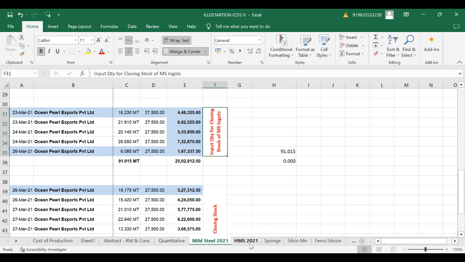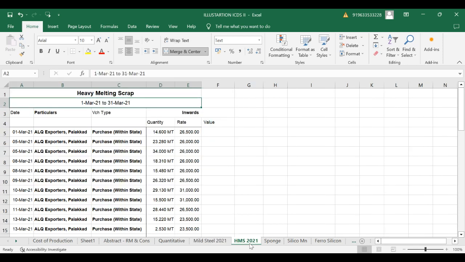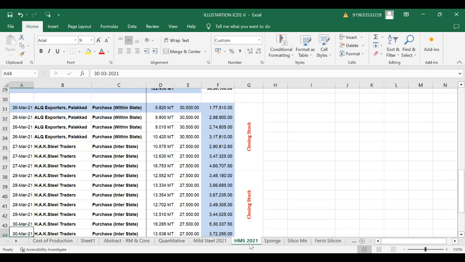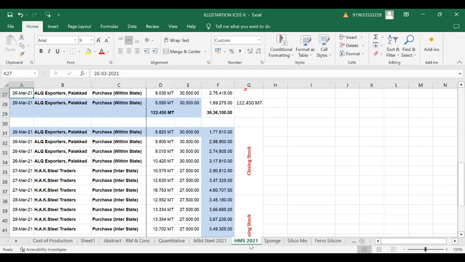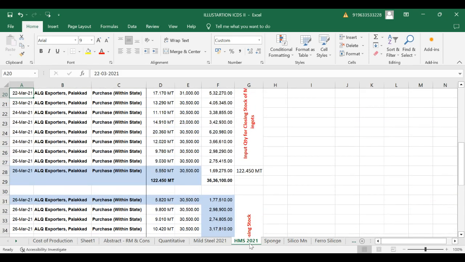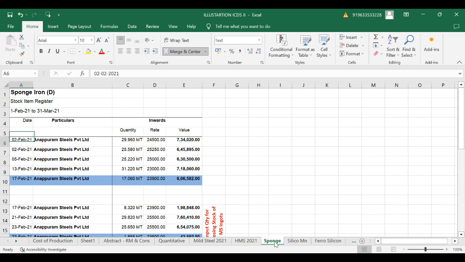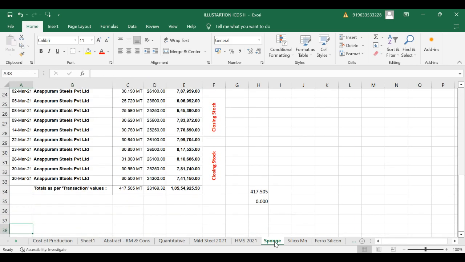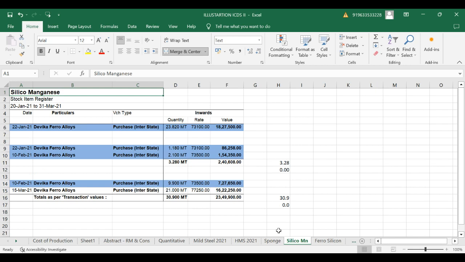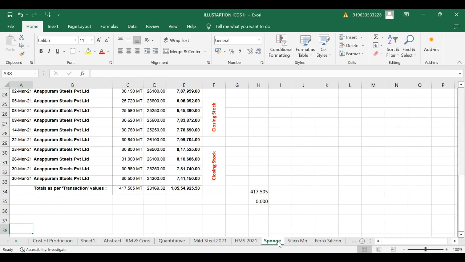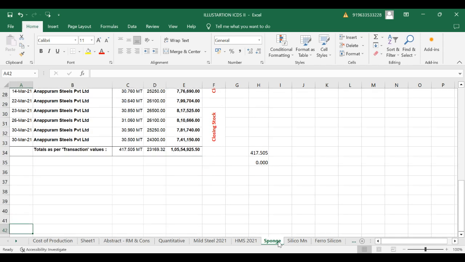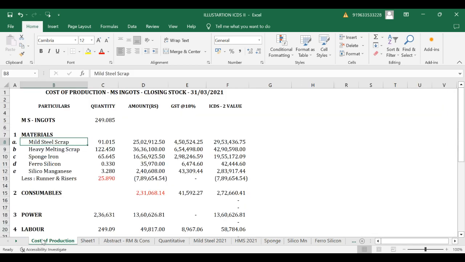So in this way, every material we would be required to take in its closing stock form used for manufacturing, which are being under inventory. Here you would be getting sponge also. Likewise, silicomanganese you would be getting. So in this way, we would be required to take this closing stock in hand with that of that amount which are being put in for manufacturing MS ingot.